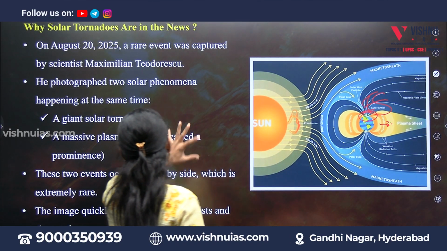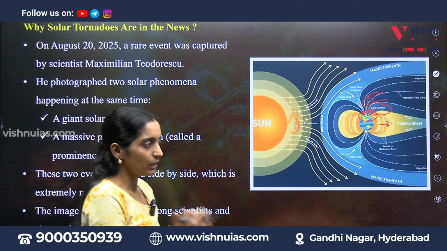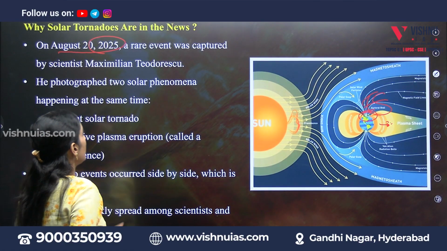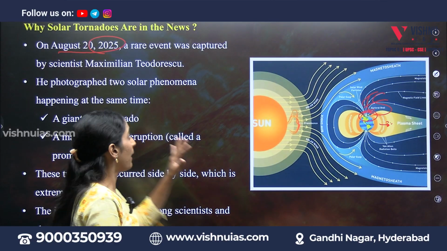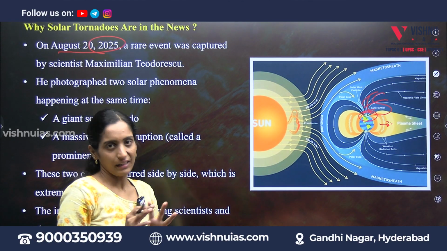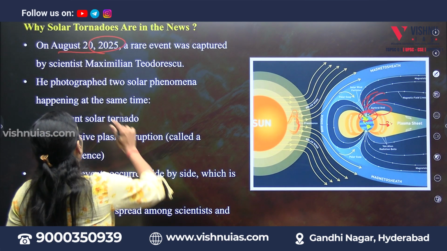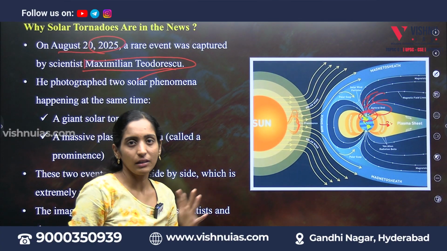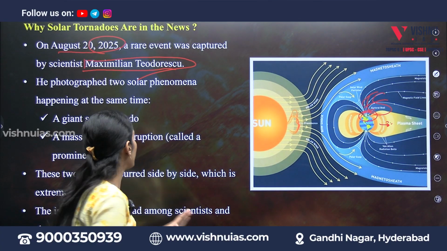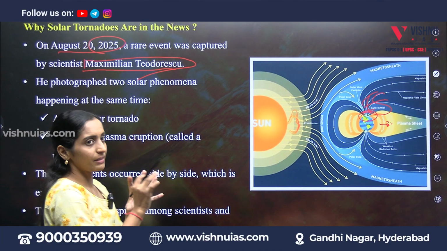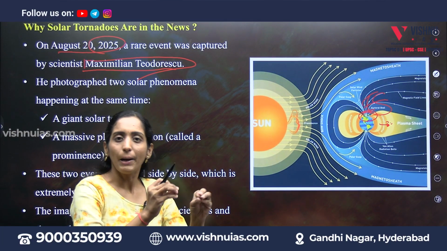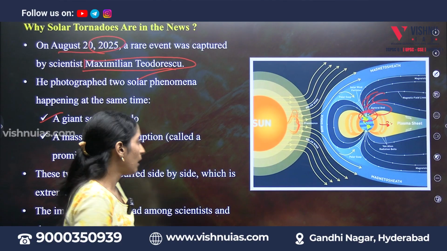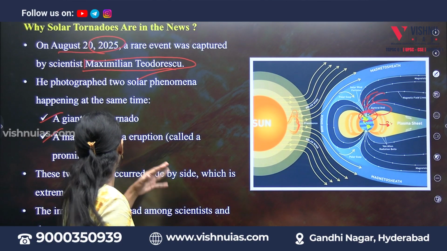But these solar tornadoes, we recently got to see or experience in August 2025. It's a rare event, and it is a maximum expulsion of magnetic field by the sun. Scientist Maximilian Thionos actually captured the image of this solar tornado. We will see what other things he captured, and from that picture what the implications are. It's a giant solar tornado, and a massive plasma eruption called a prominence.